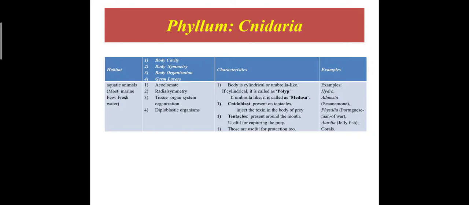Characteristic: the body is cylindrical or umbrella like. If cylindrical, they are called a polyp, and if it is umbrella like, they are called a medusa. The cnidoblasts, which are present on tentacles, inject the toxin into the body of prey. Tentacles are present around the mouth. They are useful for capturing the prey, and also useful for protection. Examples: Hydra, Adamsia, that is sea anemone, Physalia, Aurelia.